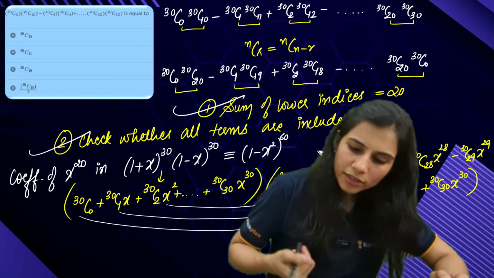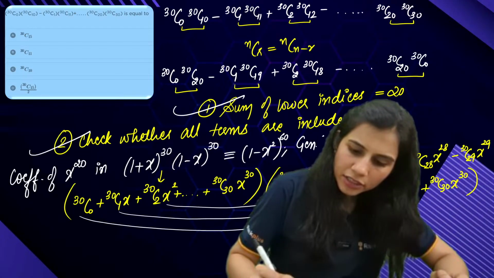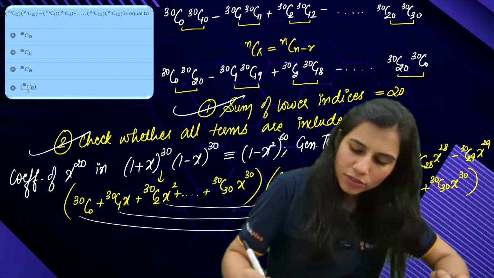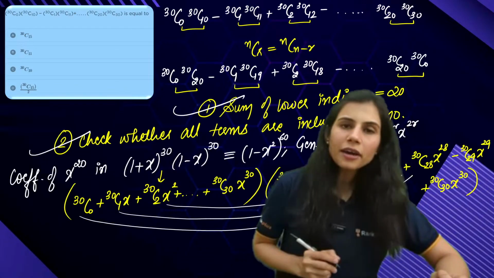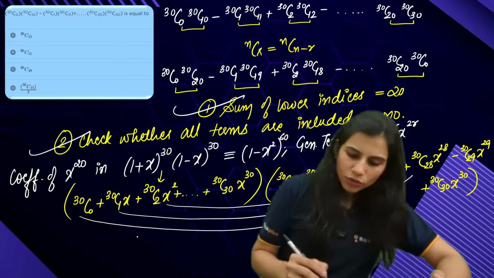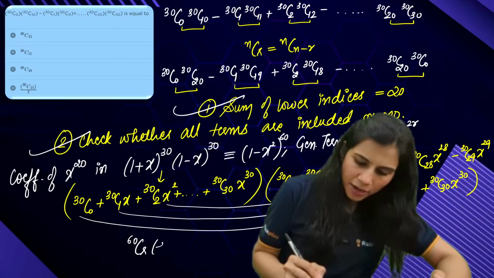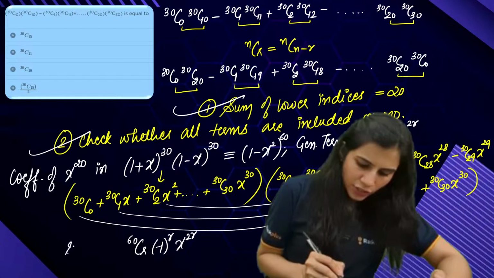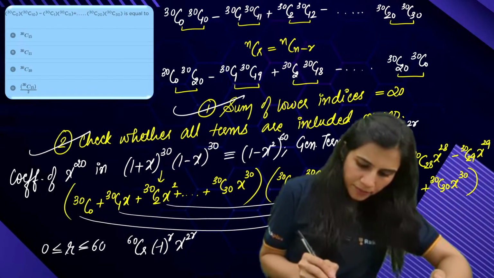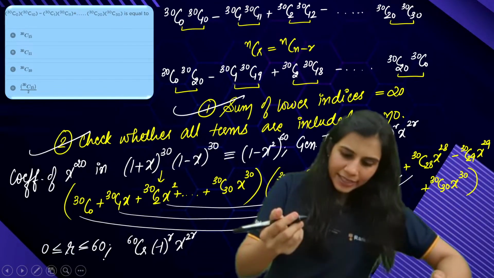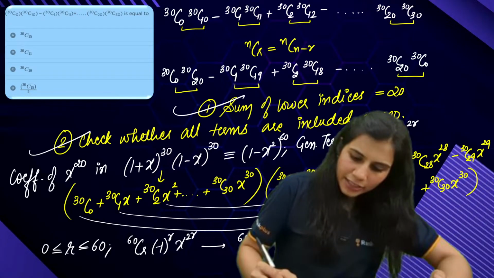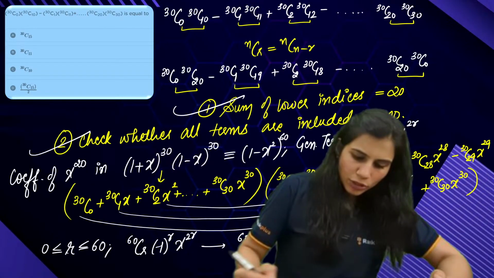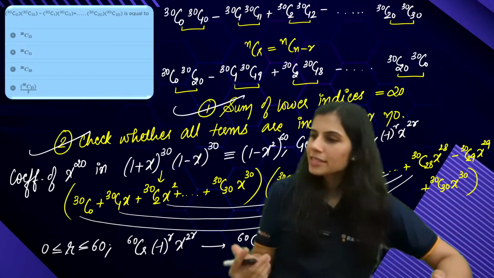The general term looks like 60CR into (minus 1) to the power r x to the power 2r, where r ranges from 0 to 60. So if you want x to the power 20, you have to plug in r as 10. So you will get 60C10 into (minus 1) to the power 10 x to the power 20. That's it.